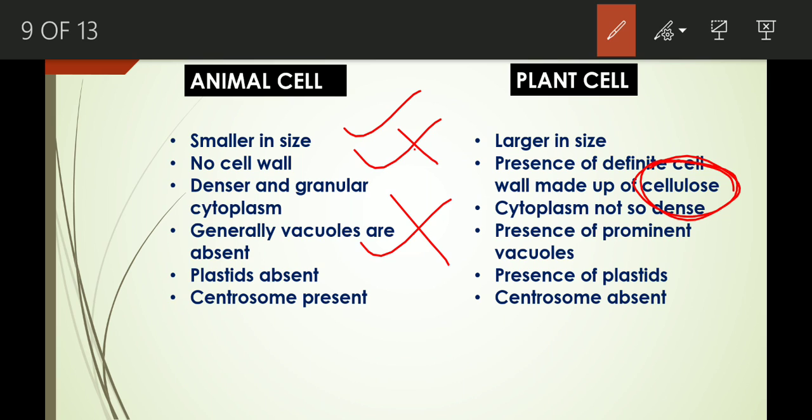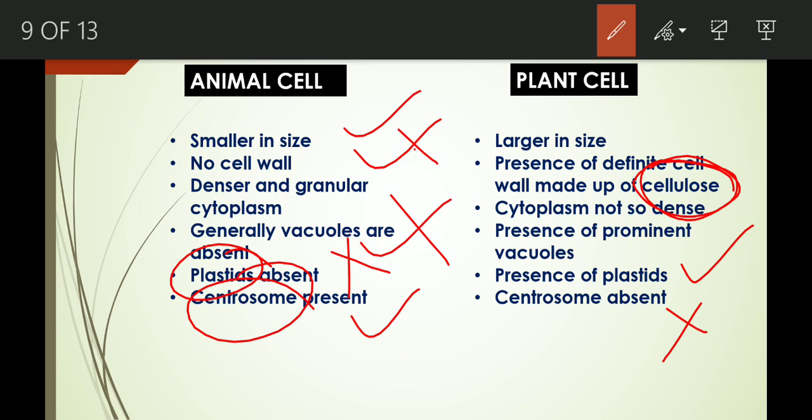And plastids are absent in animal cell, whereas it is present in plant cell. Centrosome, on the other hand, is absent in case of plant cell, but it is present in case of animal cell. Plastids and centrosome, both are the cell organelles. I will make the video in the next lesson.